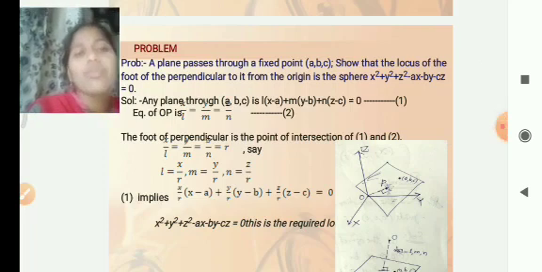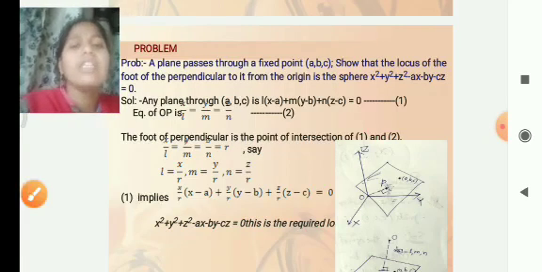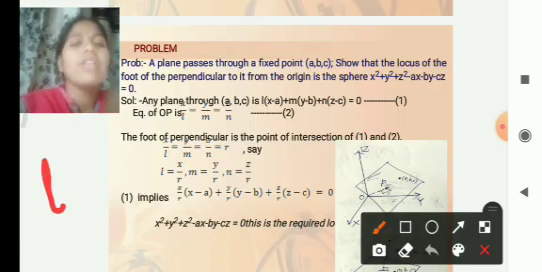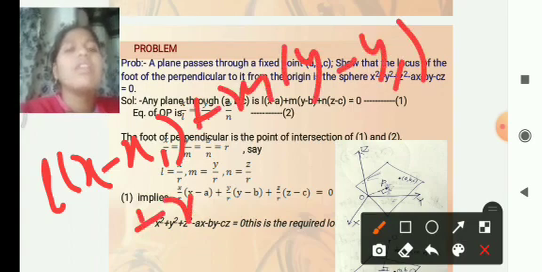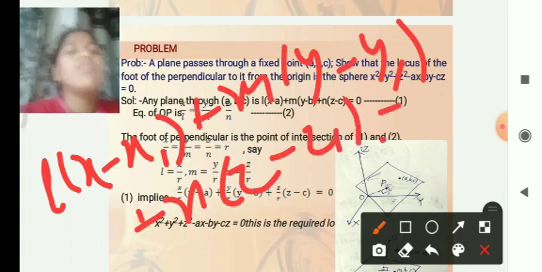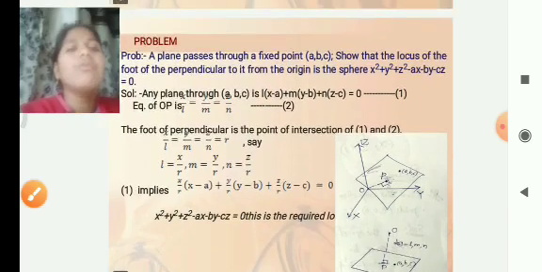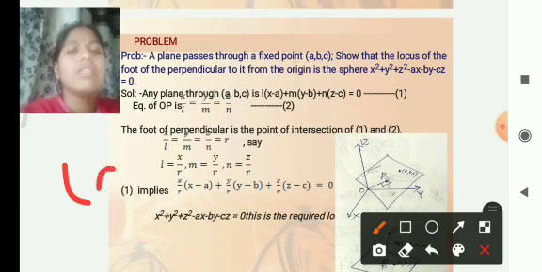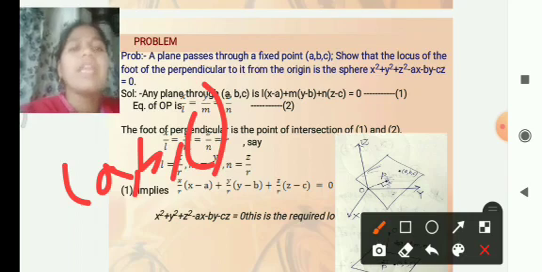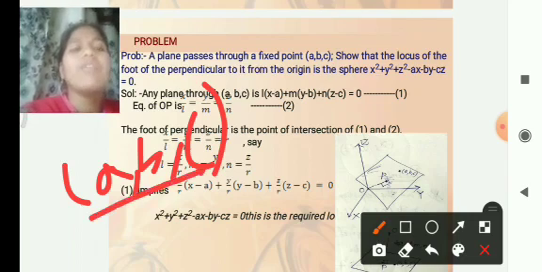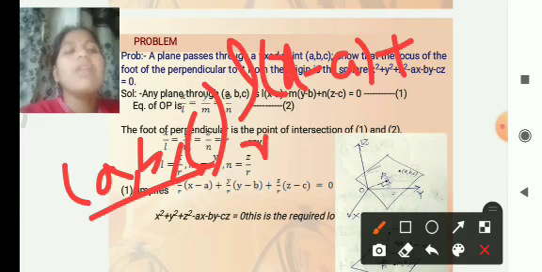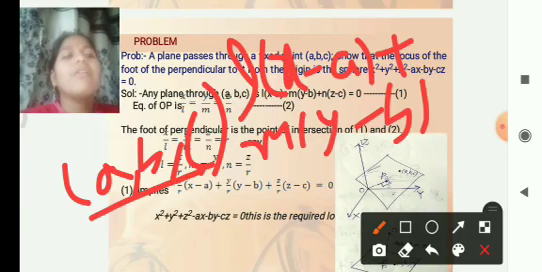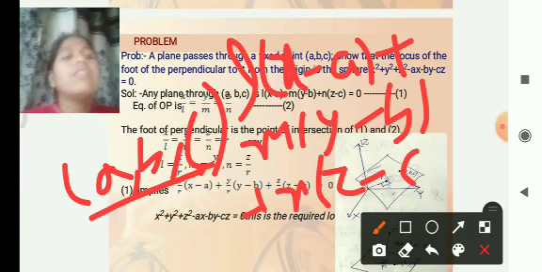Any plane passing through the point a, b, c has the equation l into x minus x1 plus m into y minus y1 plus n into z minus z1 is equal to 0. Here the point is a, b, c, so the equation of the plane passing through the point is l into x minus a plus m into y minus b plus n into z minus c is equal to 0.